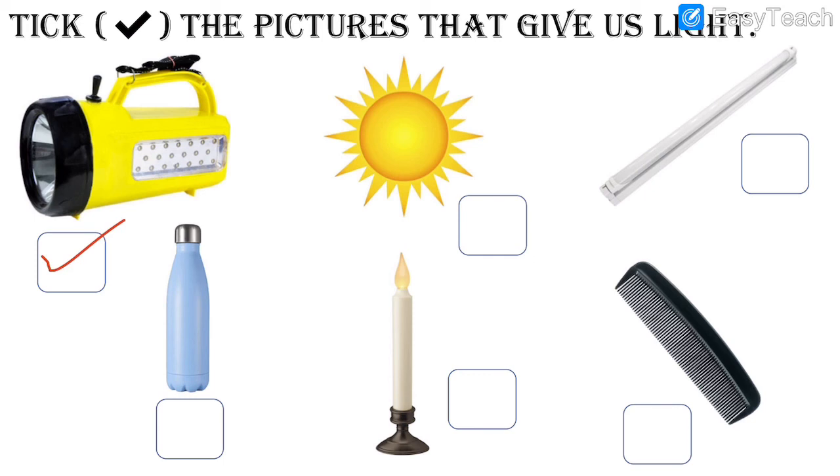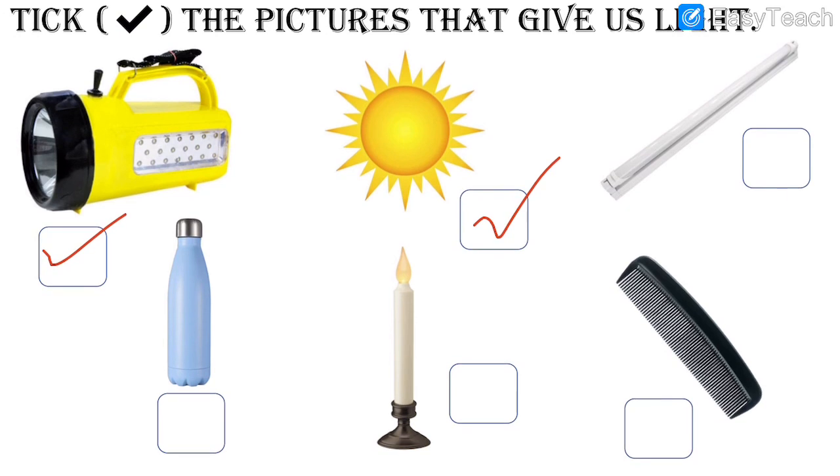It gives us light. Correct. Then, the sun. Does it give us light? Of course, the sun also gives us light. So that object we have to tick mark because that gives us light. Then do you know what is this? This is a tube light. Does it give us the light? Yes, the tube light also gives us light. So even that one we have to tick mark.